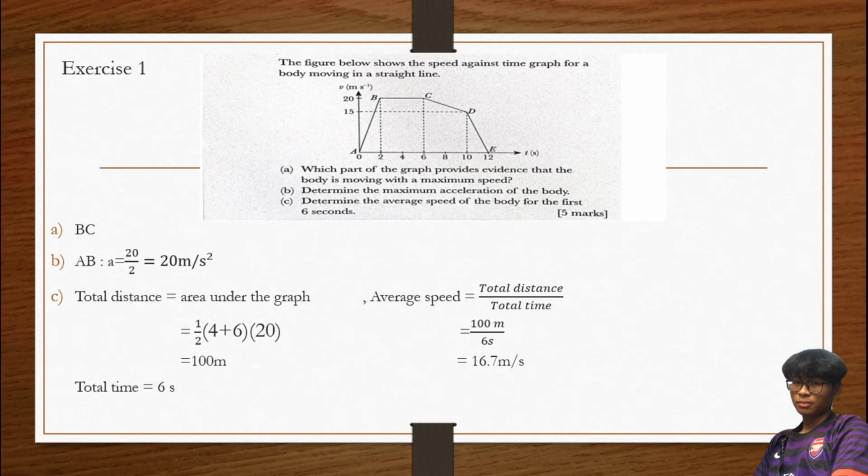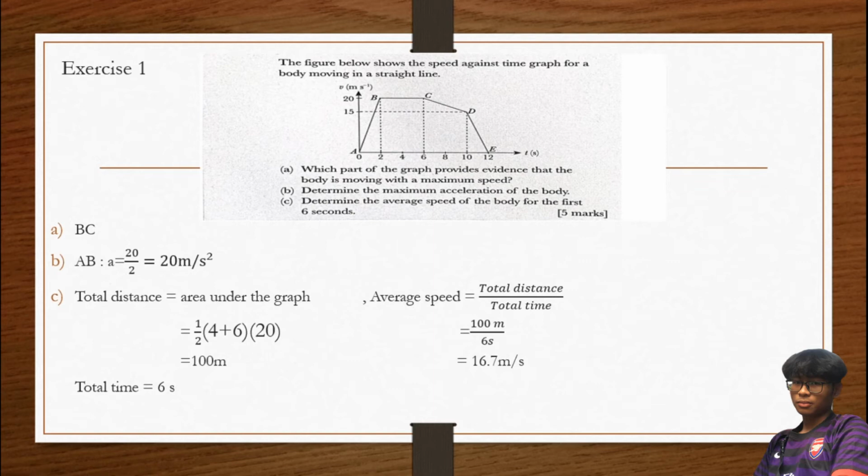So determine the maximum acceleration of the body. Saya tak boleh salin sebab saya punya laptop ada problem sikit, tak boleh salin terus sebab nanti hilang. So saya buat dulu. So AB. So determine the maximum acceleration of the body. So dia minta maximum acceleration.